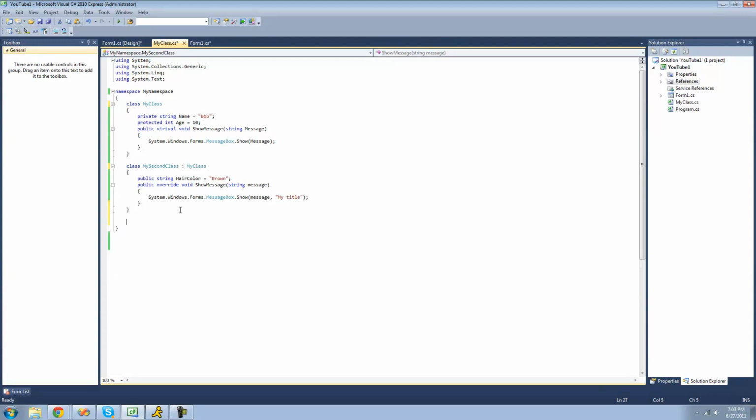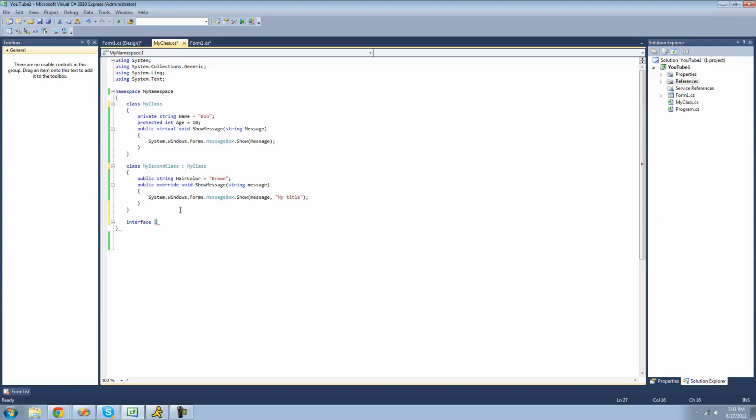So the next thing that we're going to be looking at is interfaces. To create an interface, you're first going to want to type the keyword interface. Then following that, you're going to want to name your interface. Usually interfaces start with a capital I, so you're going to want to start your interface with a capital I as well.